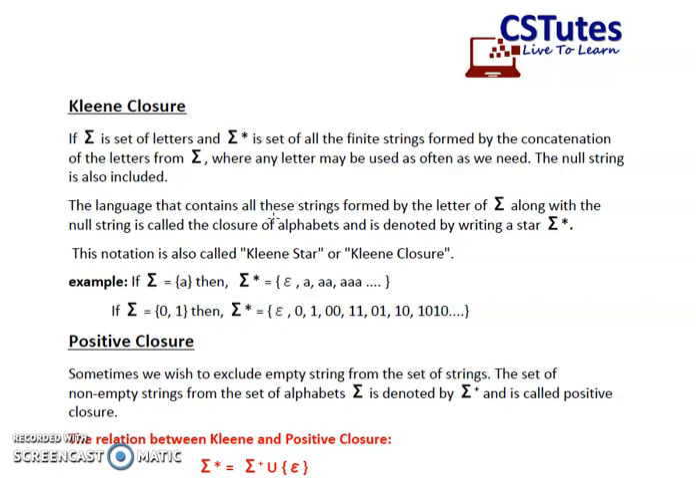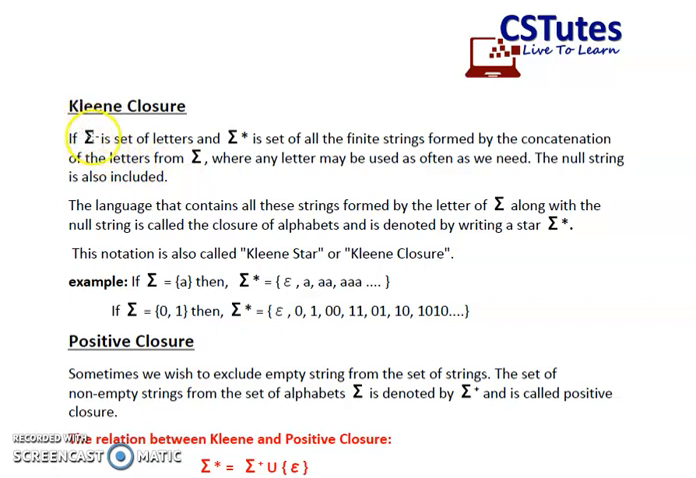Today in this video, we are going to learn about Kleene closure and positive closure. So, first start with Kleene closure. If Sigma is a set of letters, or we can say it is a set of alphabets, and Sigma asterisk is a set of all the finite strings formed by the concatenation of the letters from Sigma.